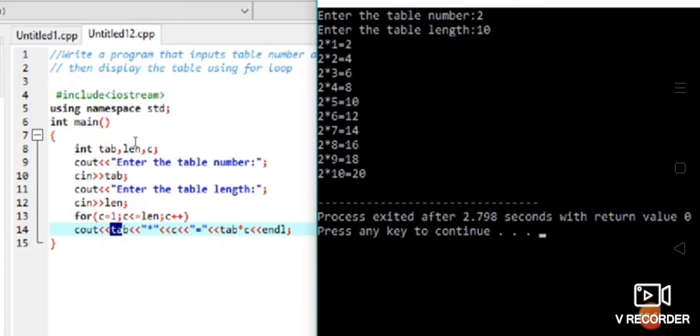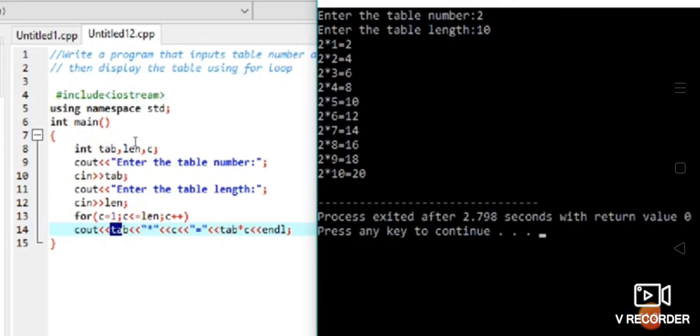Now we'll see how the for loop works. Till cin length is discussed. Now we shall discuss the for loop. For c is equal to 1. Now c is what? 1. And c is less than or equal to len. Len is what? As per the output screen, length is 10. So c is 1, and 1 less than or equal to 10, condition true. So you need to print the table number. What is the table number that you got from the user? 2. So 2 is followed by the contents in double quotes, which will be printed as such on the output screen.